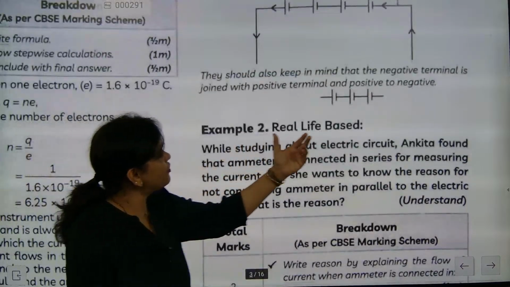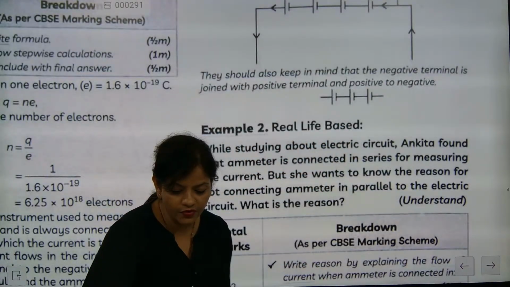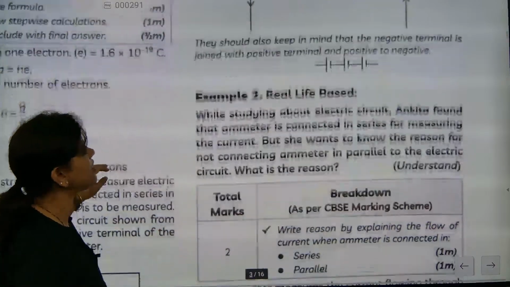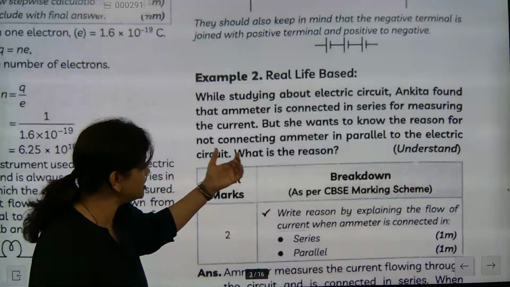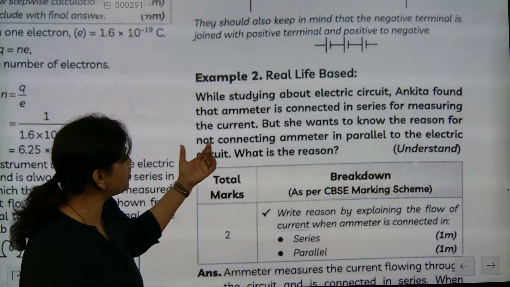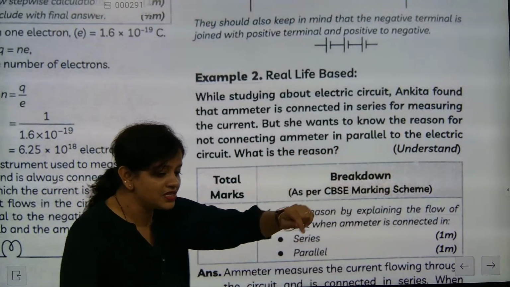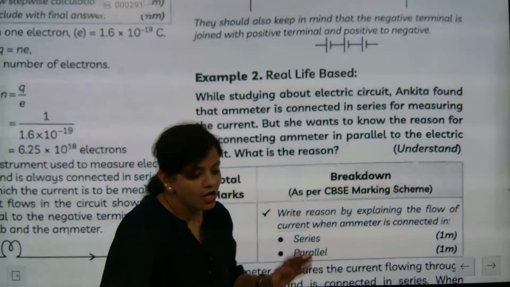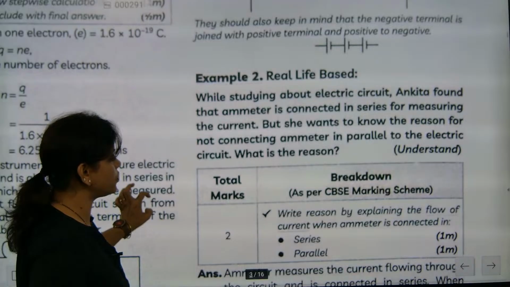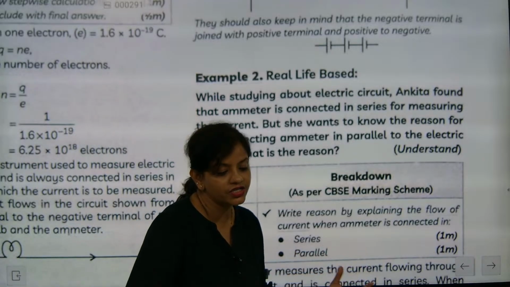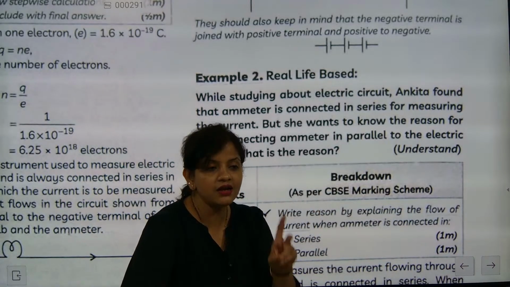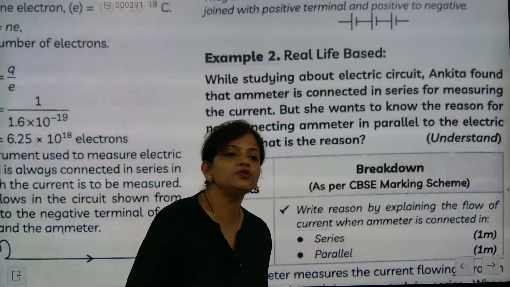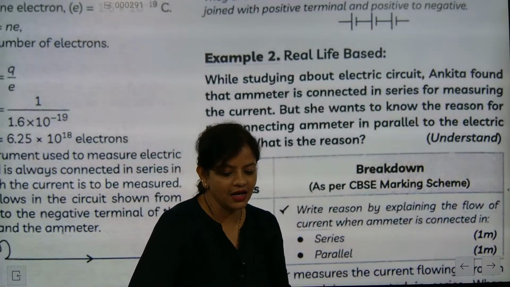Now, real life based questions, another big point we are going to do. While studying about electric circuits, Ankita found that an ammeter is connected in series for measuring the current. But she wants to know the reason for not connecting the ammeter in parallel. This is the type of question we are expecting this year. Understood or not? Like this, real life based questions on series connection and parallel connection may carry 1 mark each.